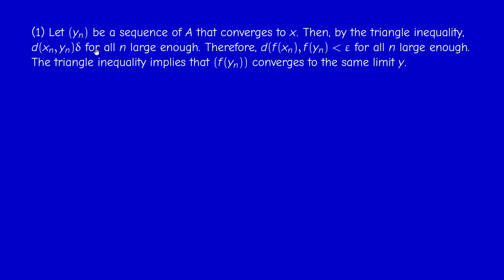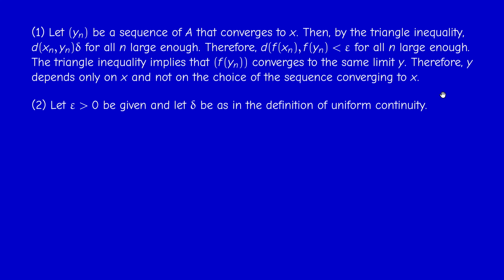And once again, applying the triangle inequality, since f(x_n) converges to y, and f(x_n) and f(y_n) are asymptotic, so the distance between them converges to 0, this means that f(y_n) also converges to the same limit y. You should easily check that. Therefore, y depends only on x and not on the choice of the sequence converging to x. So g is well defined.